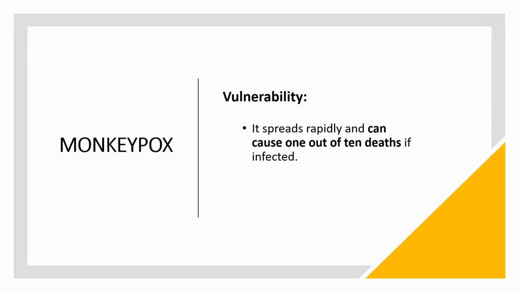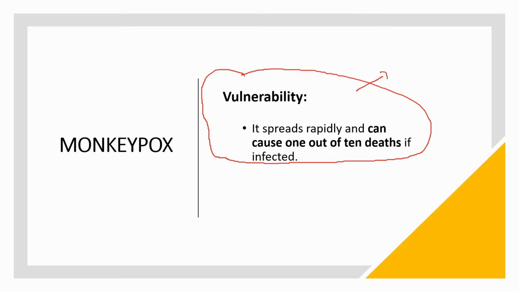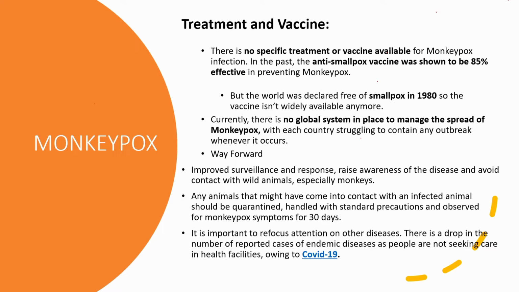Why is it so vulnerable? Because it can spread rapidly and it can cause 1 out of 10 deaths. Even WHO has assumed that it will lead to a morbidity of around 10 million population across the world, which is very severe. So what about the treatment and vaccine for this disease? So far there is no specific vaccine or treatment for monkeypox. The vaccine which is available is similar to the smallpox vaccine, which is only 85% effective. At the same time, there is no global system to manage the spread of monkeypox.